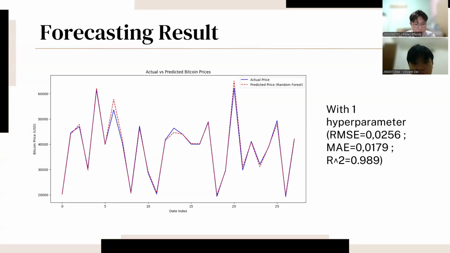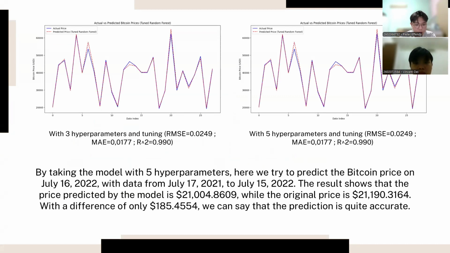Next, for the forecasting result, with one hyperparameter, the evaluation metrics are quite good, with RMSE equal to 0.0256, MAE equal to 0.10179, and R squared 0.989. Then for the 3 hyperparameters and 5 hyperparameters, surprisingly, they showed the same evaluation metrics and better than the 1 hyperparameter, with the value of RMSE equal to 0.0249, MAE equal to 0.0177, and R squared equal to 0.990.